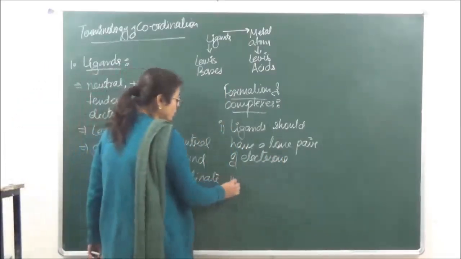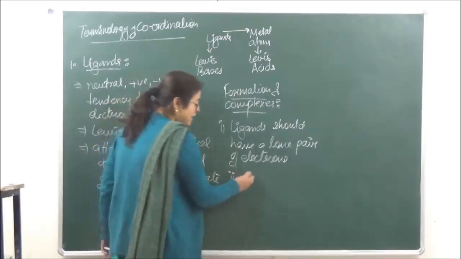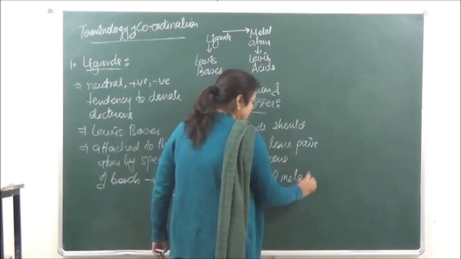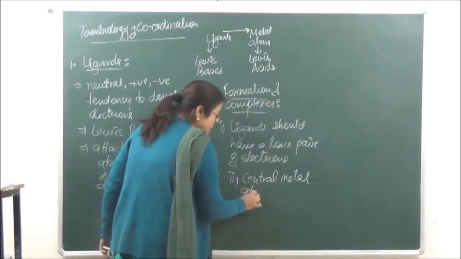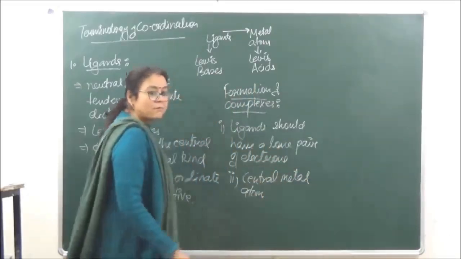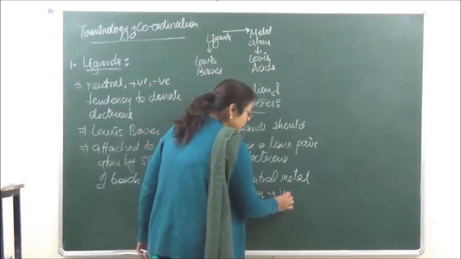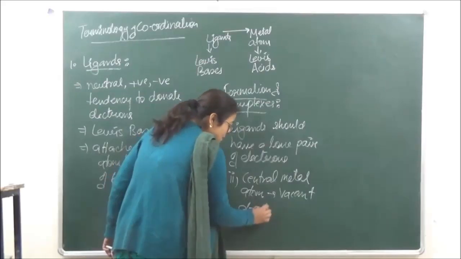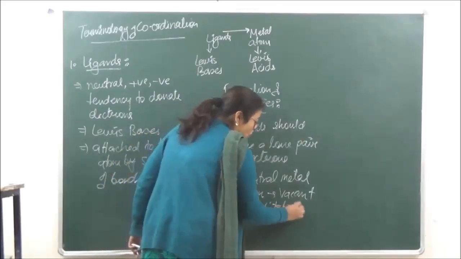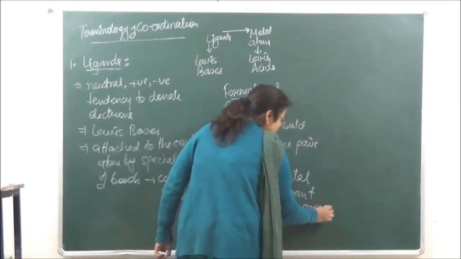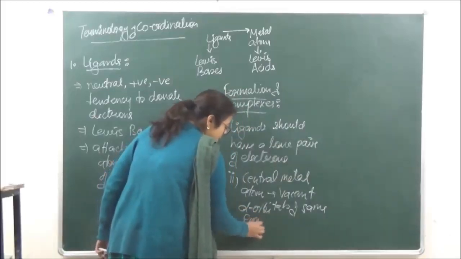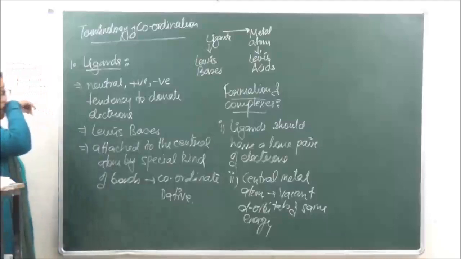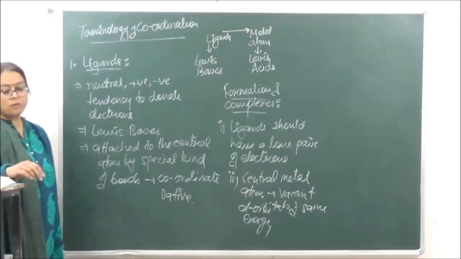And number two, the central metal atom should have vacant d orbitals of the same energy. Okay? So these are the two criteria which are important for the formation of complexes.